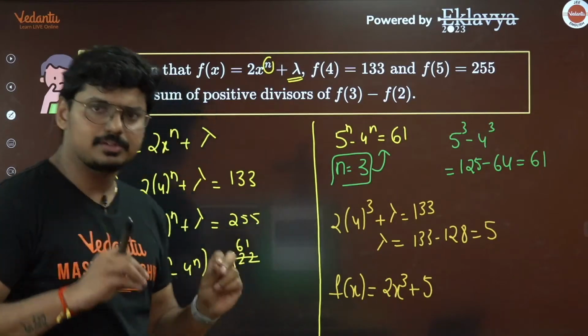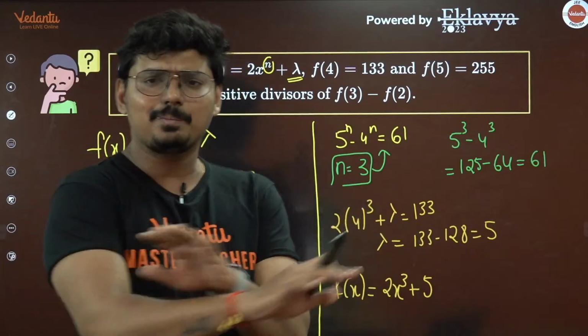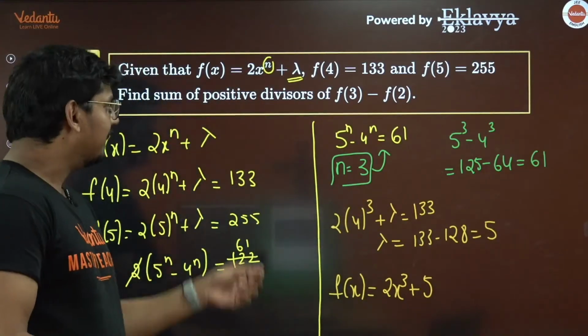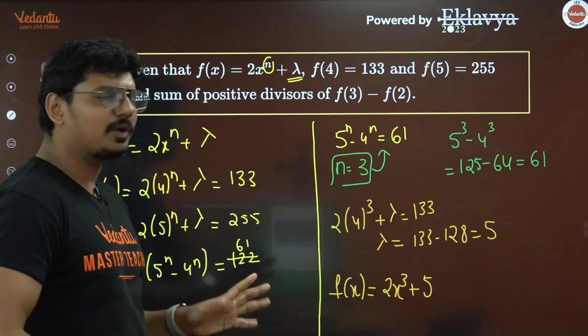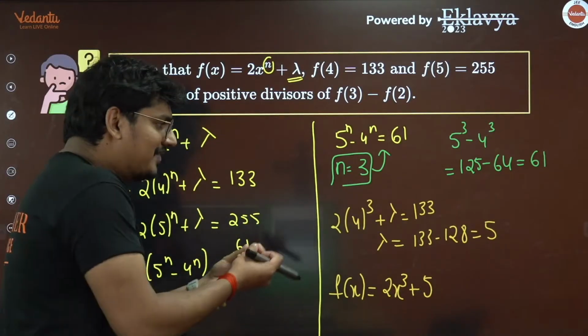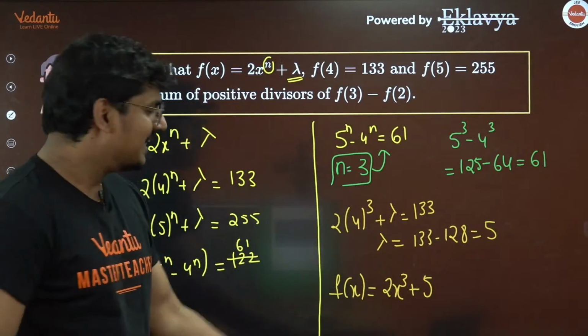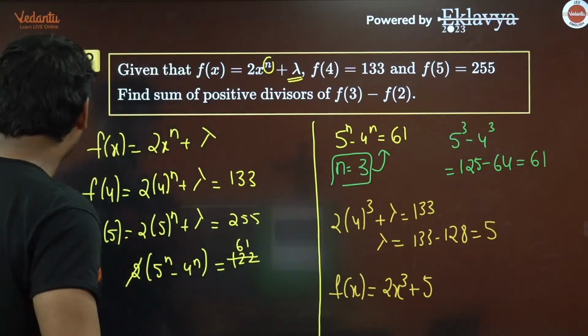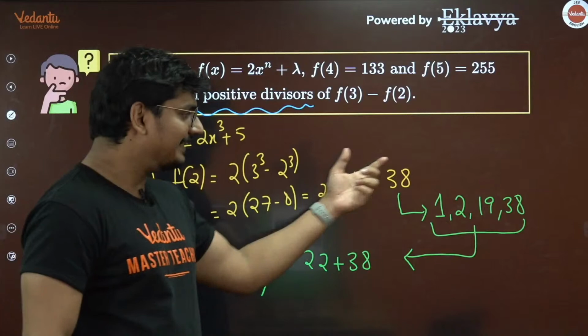Now what I'm telling you is, if you want to find the value of lambda, do it. Go ahead, no problem at all. But if you want to find f(3) minus f(2), anyway this lambda is going to get cancelled. So why should we waste at least 10 seconds in figuring out what lambda is going to be? You can actually skip it. Here, if you find f(3) minus f(2), you would end up getting 38.